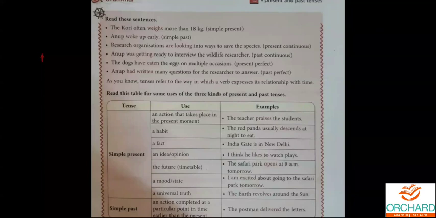This question might arise within you. I'll tell you, dear children, whenever the noun is in singular... Look at the noun here. The noun is the dogs. So it is in plural, right? Whenever it is in plural, we are going to use the helping verb have when it comes to present perfect tense. Whenever it is in singular, we are going to use has.